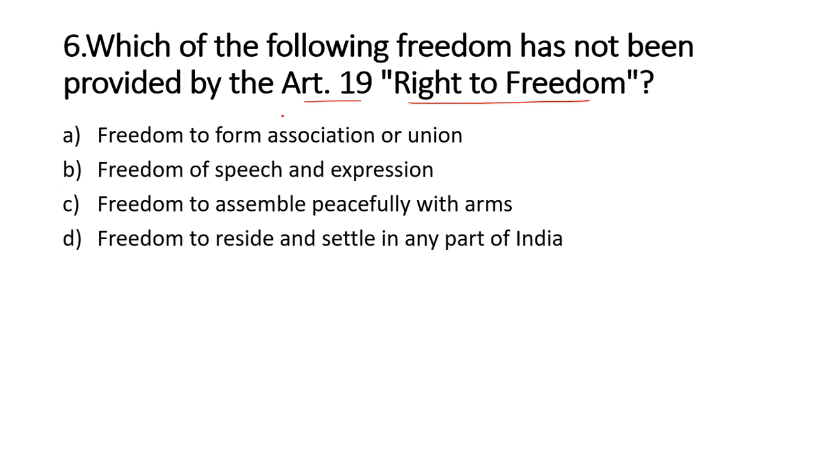Next question. Which of the following freedoms has not been provided by Article 19, right to freedom? Options are freedom to form association or union, freedom of speech and expression, freedom to assemble peacefully with arms, and freedom to reside and settle in any part of India. And the correct answer is freedom to assemble peacefully with arms. This has not been provided in Article 19.